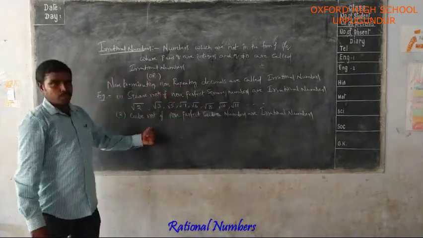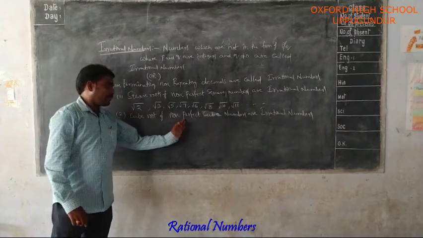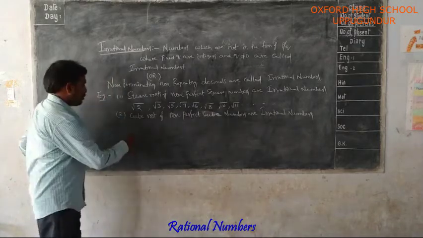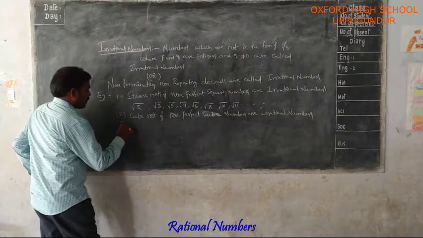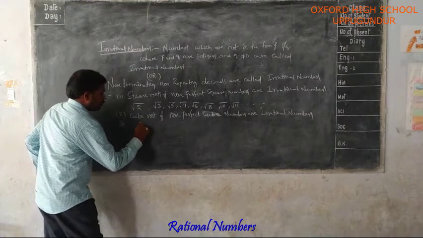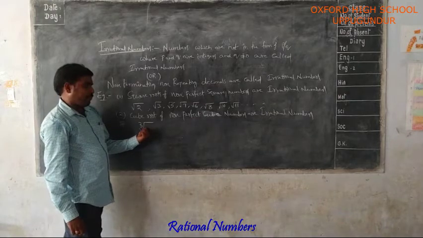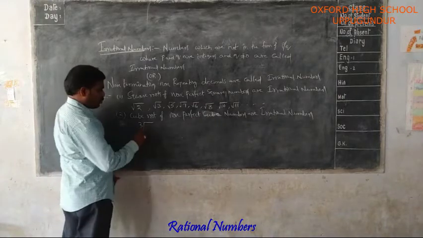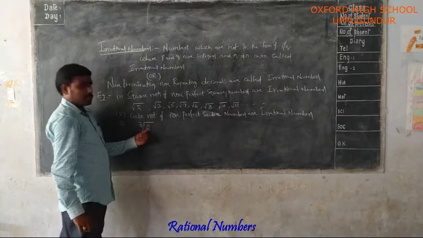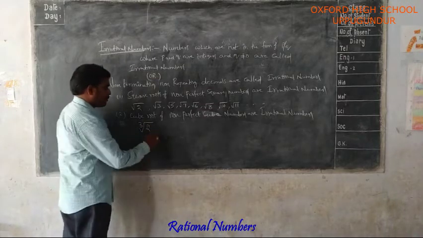If a number is the cube of another number, we can say that it is a perfect cube. For example, we can write 1 as 1 cube, so 1 is a perfect cube. We can't write cube root of 1, but we can write cube root of 2, because 2 is not the cube of any number.